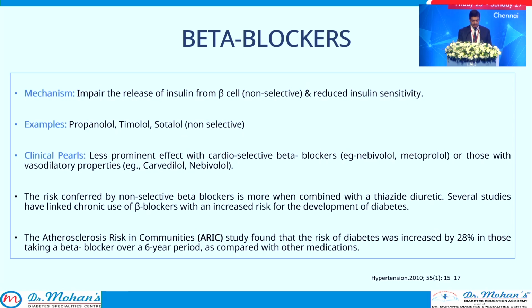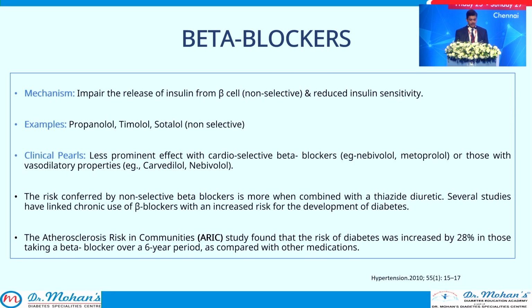It impairs the release of insulin from the beta cells and reduces insulin sensitivity as well. Mainly the non-selective ones like propranolol, timolol, and sotalol, which we are not using routinely in our practice. There is a less prominent effect with cardioselective beta blockers like nebivolol and metoprolol, and with vasodilator properties like carvedilol it is almost nil. The risk conferred by non-selective beta blockers is more when combined with thiazide diuretics, when both antihypertensive drugs are combined together.